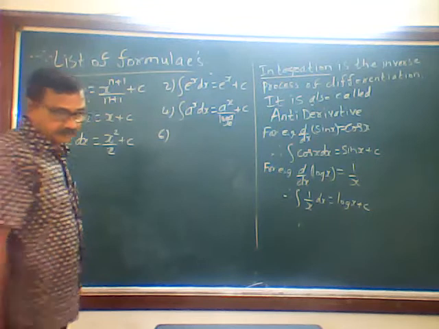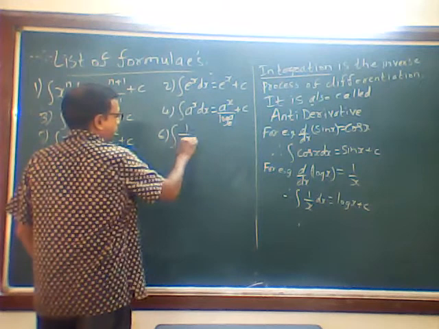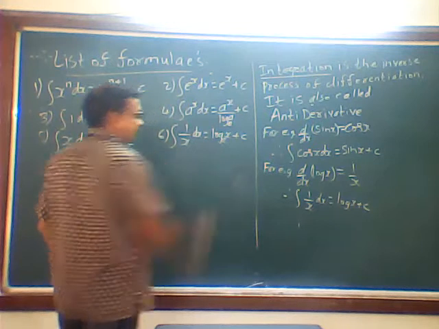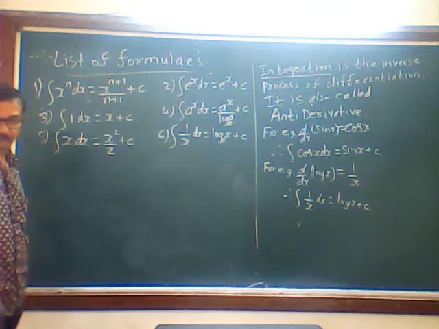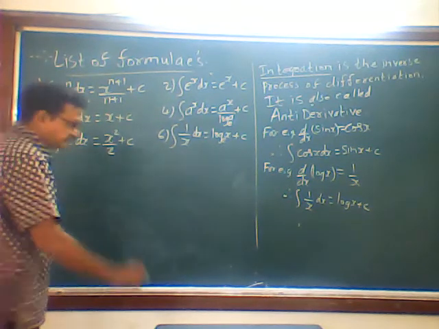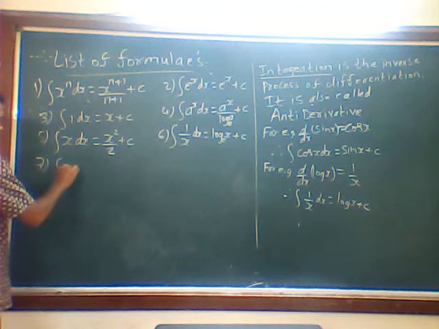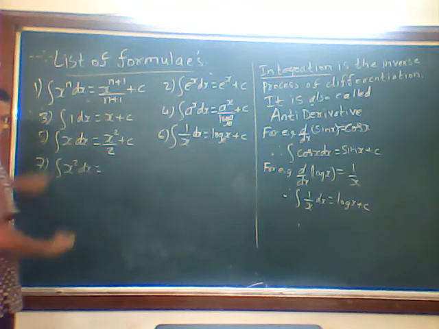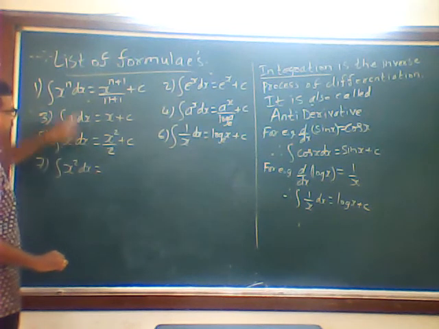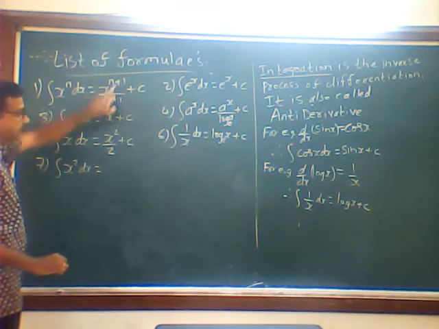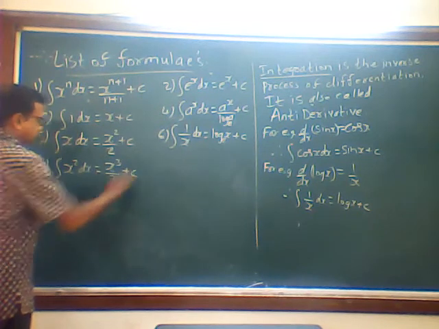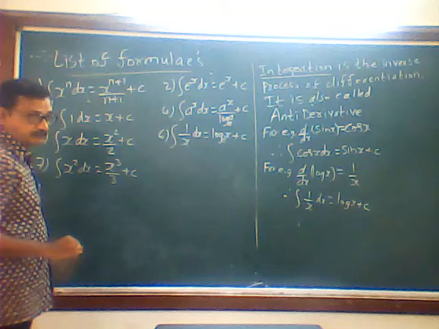Next, the sixth one, integration 1 upon x dx is log x plus c. The base e you can write, otherwise just write log x. So 1 upon x dx is log x. Next, the seventh one. I will not take this as a formula, but I am just giving it to you. After x, I am writing x square. X square is 2 plus 1, 3, divided by 2 plus 1, 3, so it will be x cube by 3. This seventh one is also based on the first one.